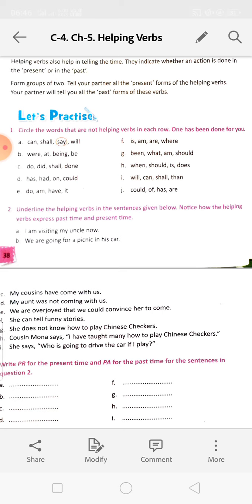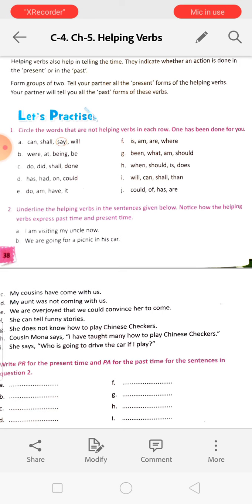Notice how the helping verbs express past time and present time. For example, I am telling A and B, and C to I you have to do. I am visiting my uncle now. So am visiting is showing the present time. We are going for a picnic in his car. Are is used for the present tense. So are is showing the present tense. You have to underline the helping verb, that is are.